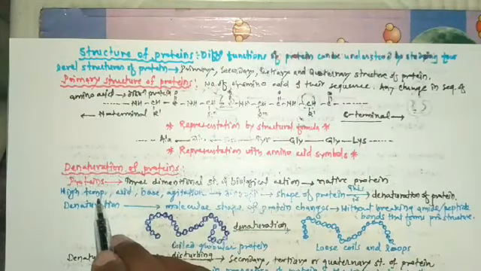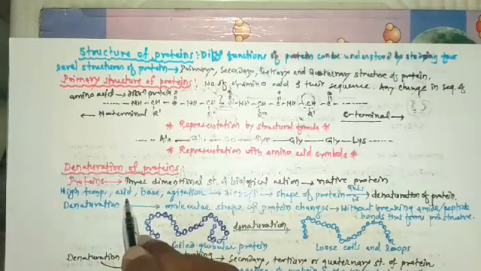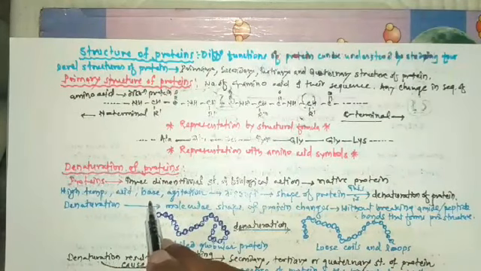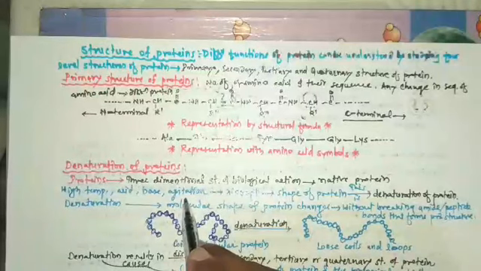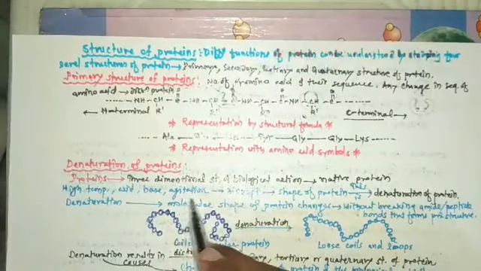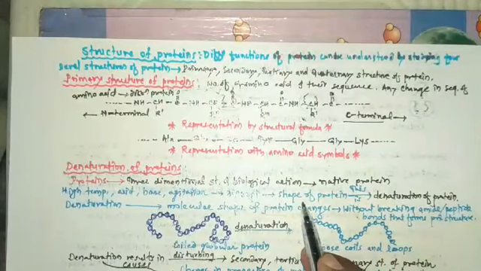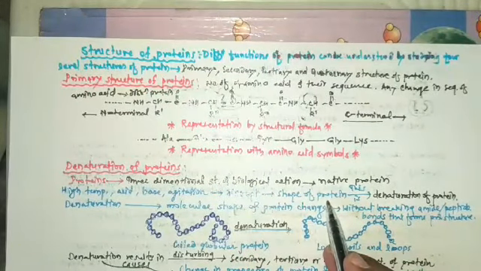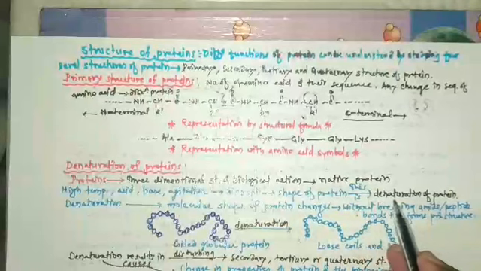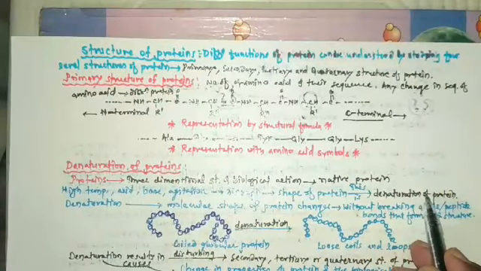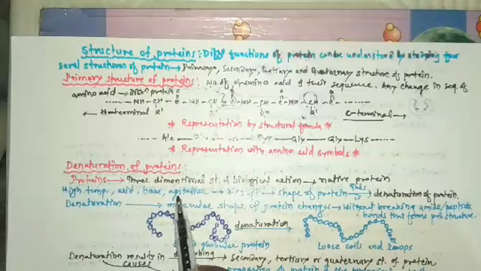So high temperature, acid, base and agitation disturb or disrupt the shape of protein, and this is known as denaturation of protein. Listen carefully.